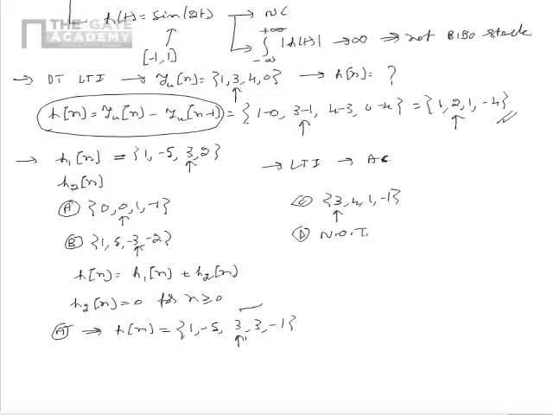Here we see, because of the non-zero samples for n greater than or equal to 0, that the system is not anti-causal, so A is not a correct option.